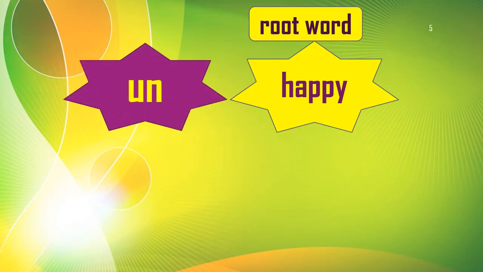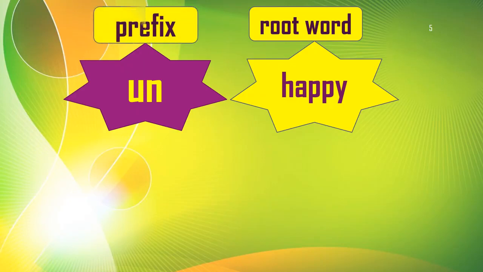See, there is a purple star, and in that star I have written some group of letters, U and N. Un. So this un, what is this un? That's what we are going to learn today. They are called prefix. Now you will ask me, what is prefix? That's what we are going to learn in today's session.